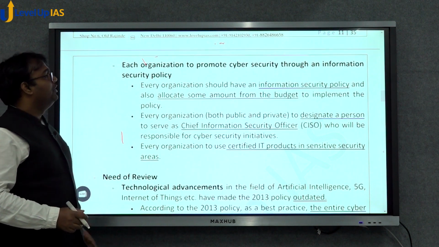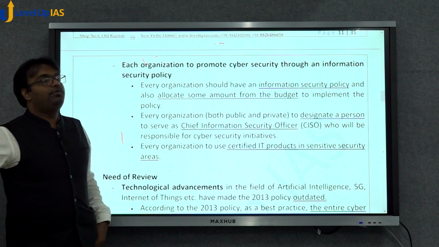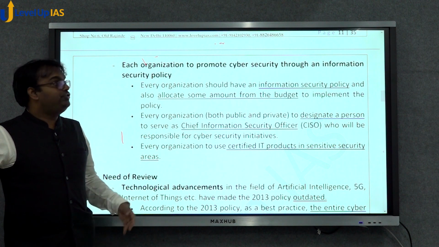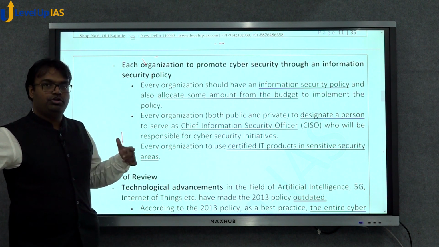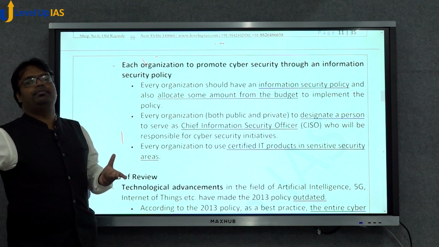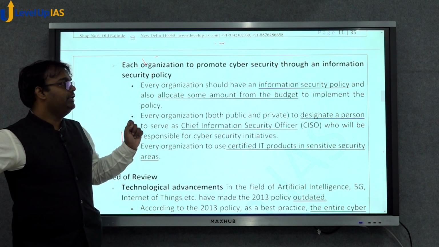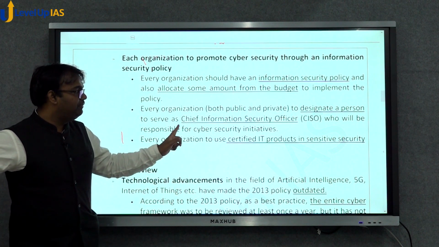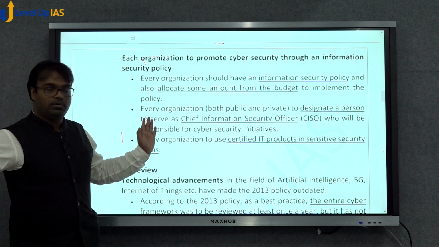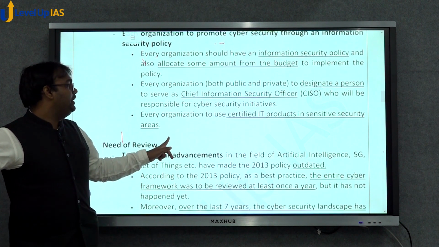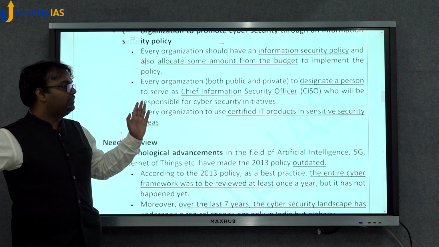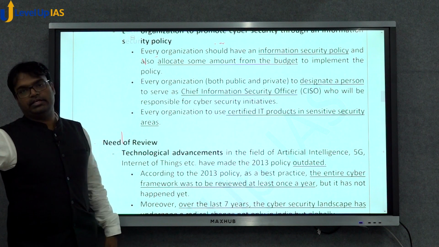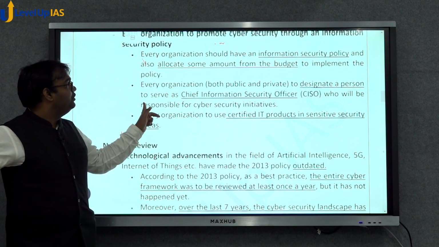Then each organization should promote cyber security through information security policies. That is, each organization, like government organization or private organization, should have an information security policy. They should allocate some budget for cyber security. They should designate a person as chief information security officer who should be responsible for cyber security initiatives, and they should use IT products which are certified and which are in sensitive security areas. All these things should be there.